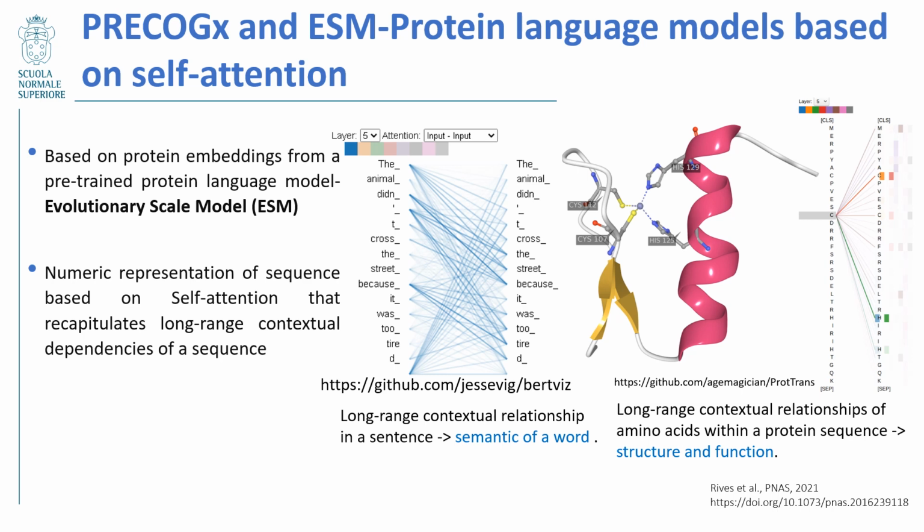The said deep protein representations are based on protein language models called ESM, which are based on self-attention, developed on the basis of natural language models. In a natural language model, we embed the sentence, and these embeddings then recapitulate all the long-range relationships between the words in a sentence, so we can understand the semantics of a word. In the case of a protein language model, we create a protein sequence embedding, which is a numeric representation of the sequence, and it recapitulates the relationship of each amino acid position with each other, which enables description of structure and function.